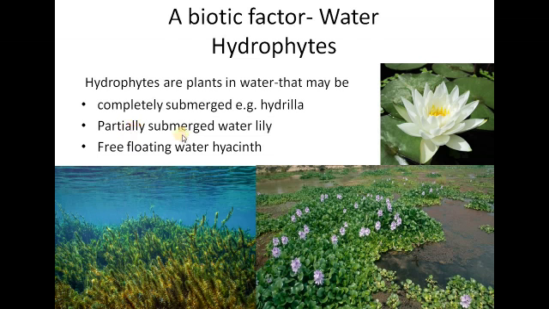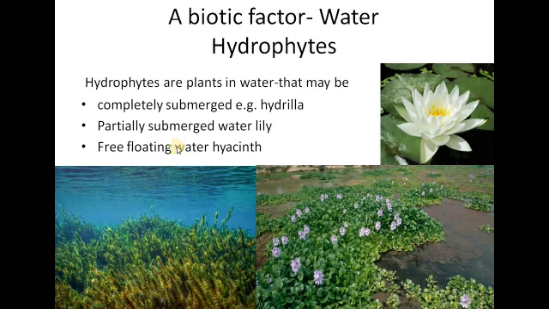Then there are partially submerged plants, for example water lily. Water lily is partially submerged, some part of it is in water and the flower is above the water surface. And then there are free floating plants. This plant is shown here in this diagram. These are free floating plants that can survive while floating on the water.